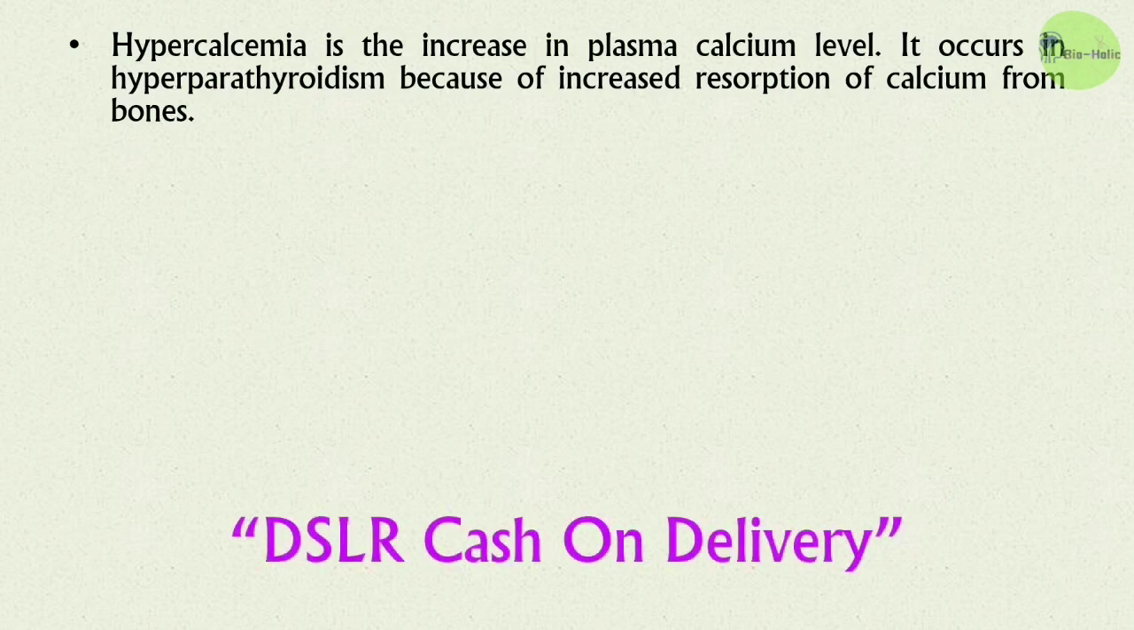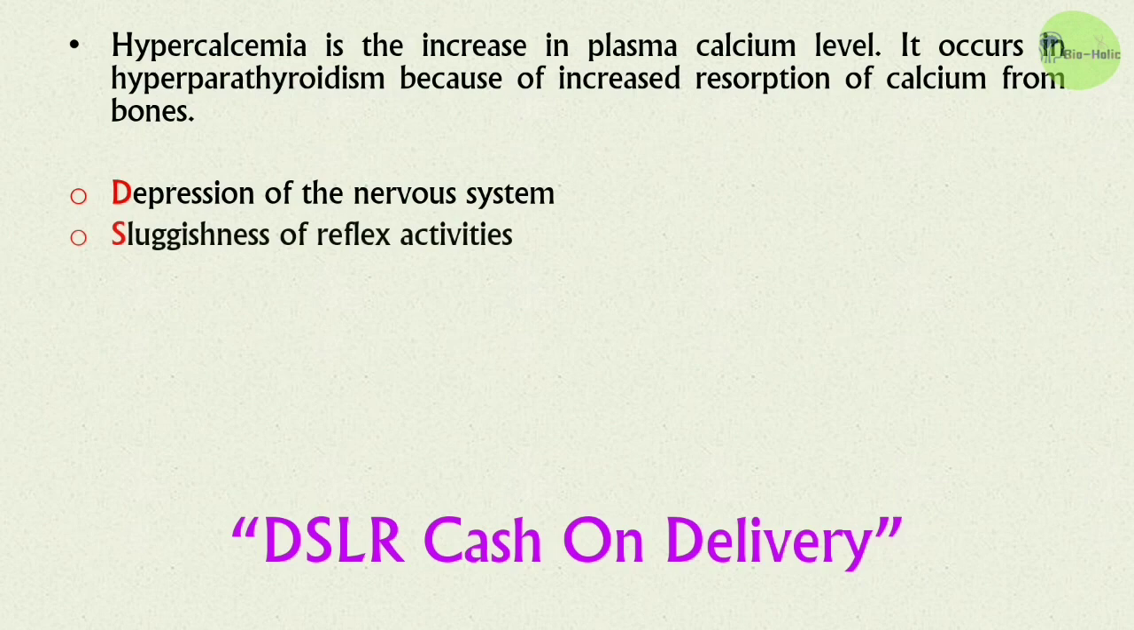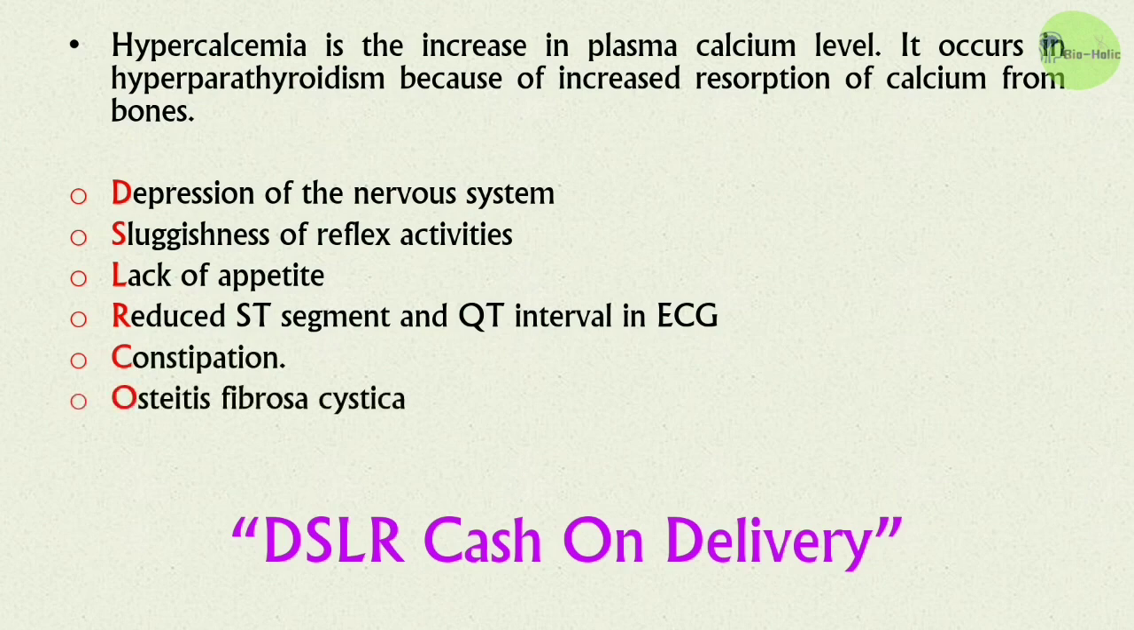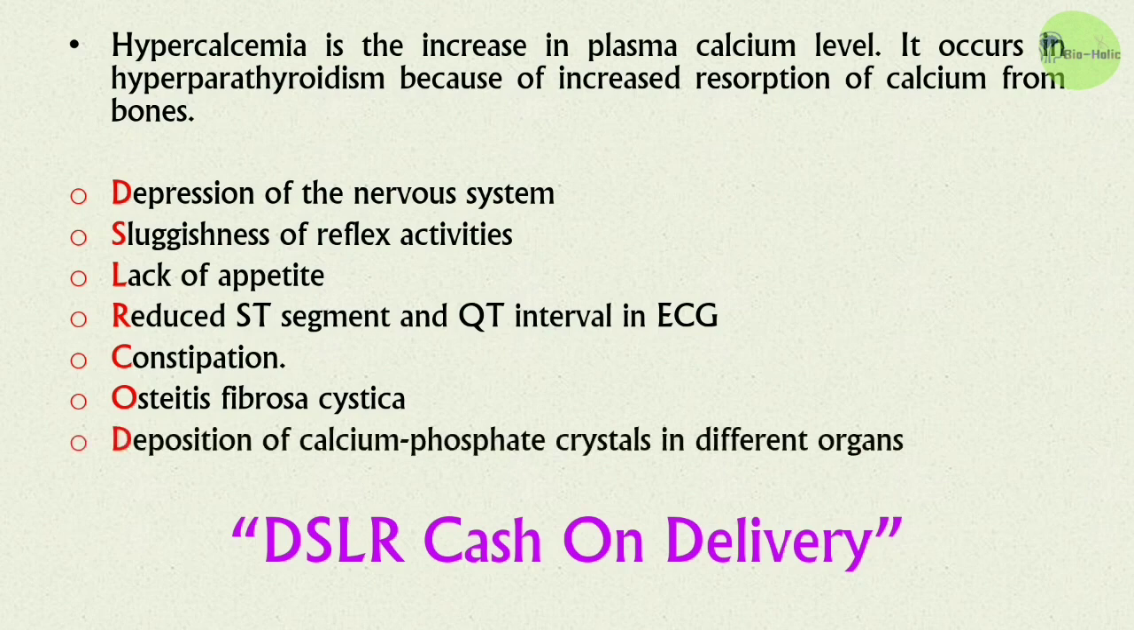You can use the mnemonic DSLR cash-on delivery to recall and remember its clinical features. D for the depression of the nervous system, S for sluggishness of reflex activities, L for lack of appetite, R for reduced ST segment and QT interval in ECG, C for constipation, O for osteitis fibrosa cystica, D for deposition of calcium phosphate crystals in different organs. So, DSLR COD, or DSLR cash-on delivery, is the trick to remember its clinical features.